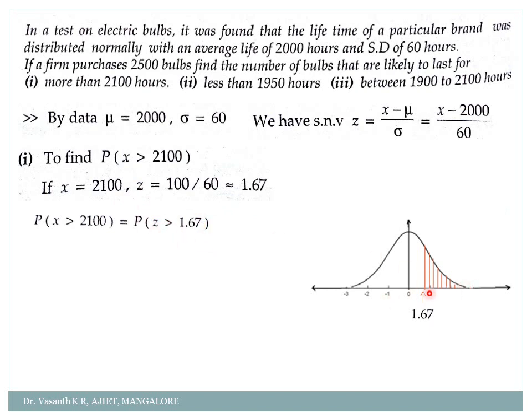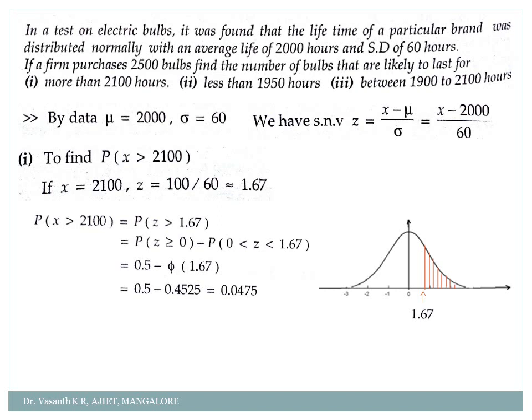I have shown you in the diagram. Now my question is, how will you find this value? You have to go from 0 to infinity minus 0 to 1.67, the unshaded region. That is 0.5 minus phi of 1.67.